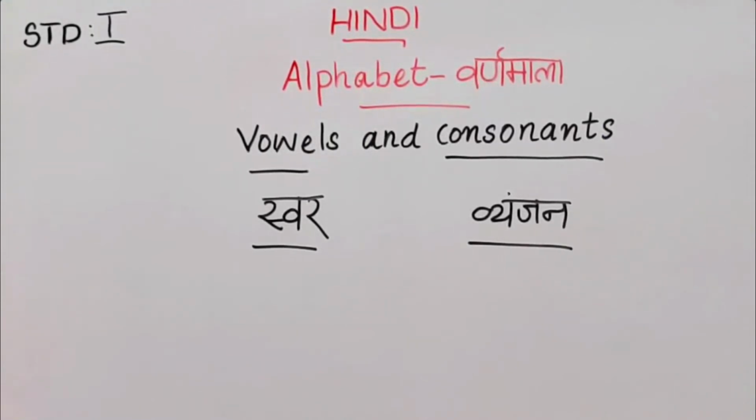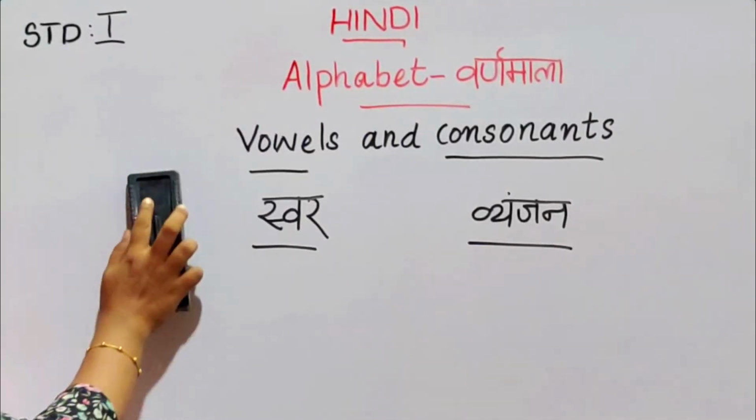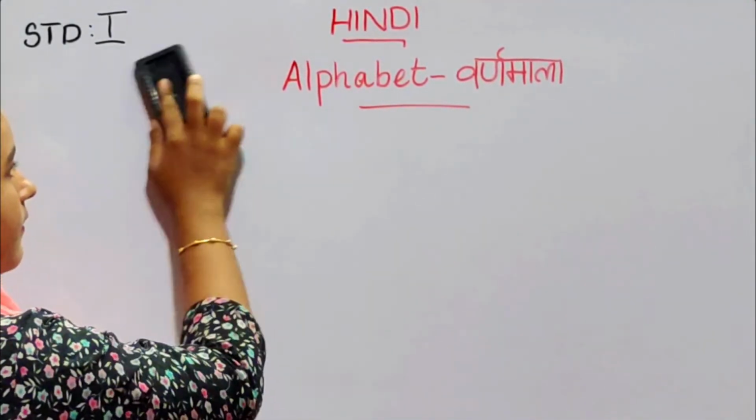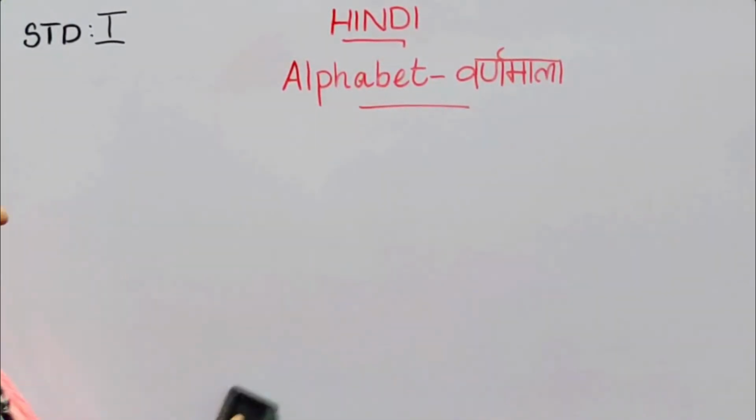Okay dears, then take your rough book. Dear children, take your rough book. I will teach you how to write first our vowel A. First our vowel is A.